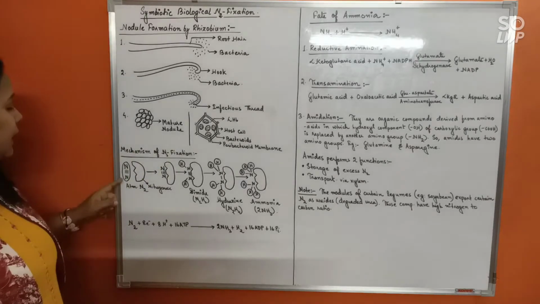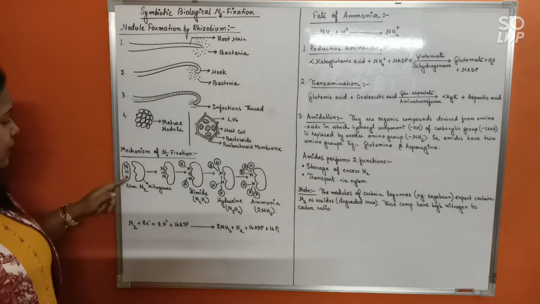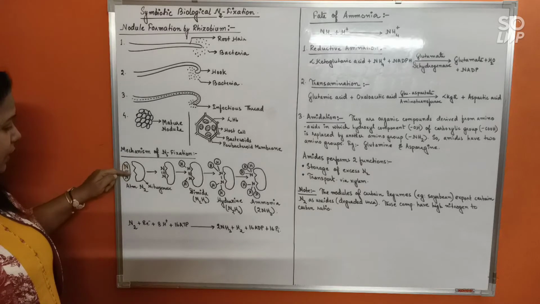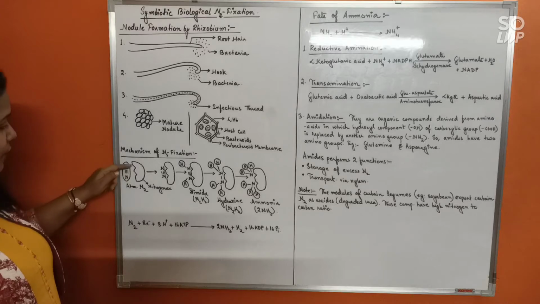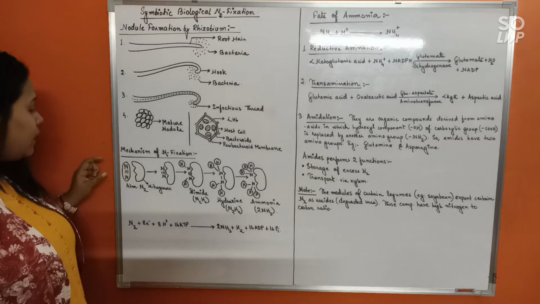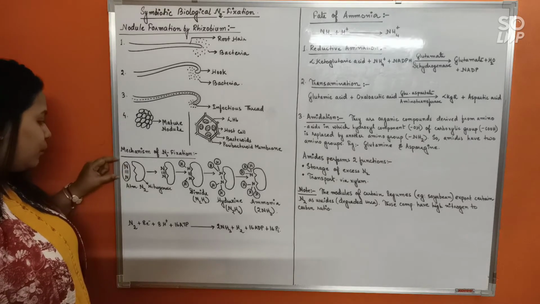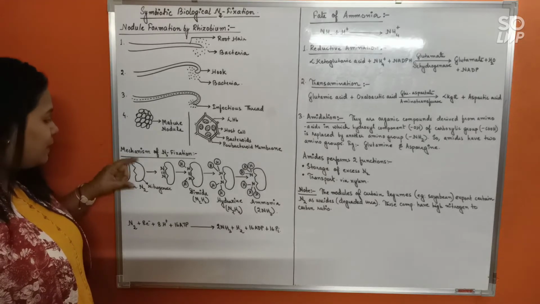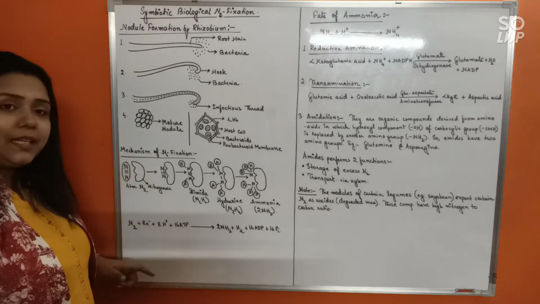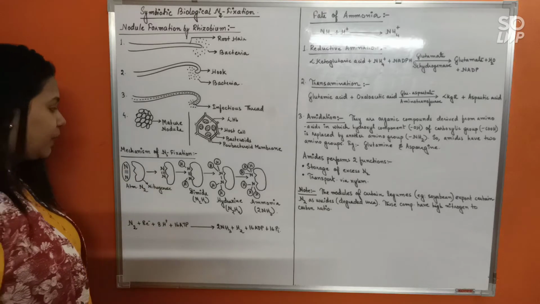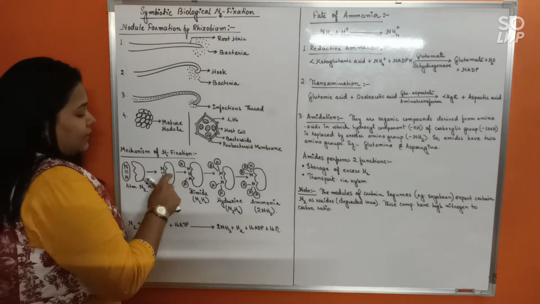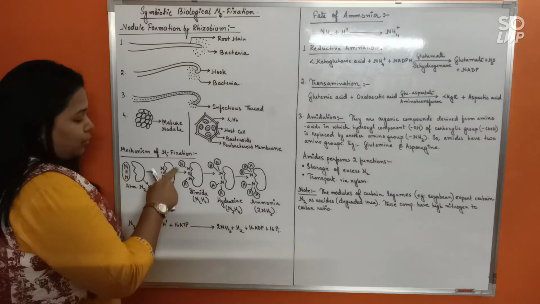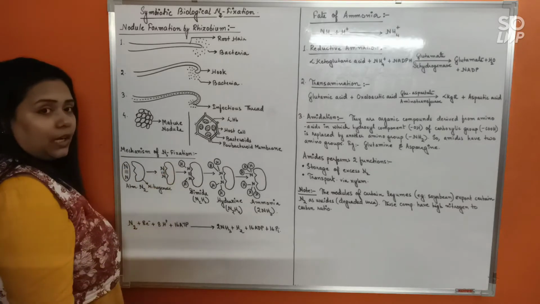First of all, the nitrogenase enzyme consists of a substrate binding site, where the dinitrogen, the atmospheric nitrogen, can come and bind. As it binds, it starts getting reduced to ammonia. In each step of reduction, one hydrogen will come and bind with the nitrogen.